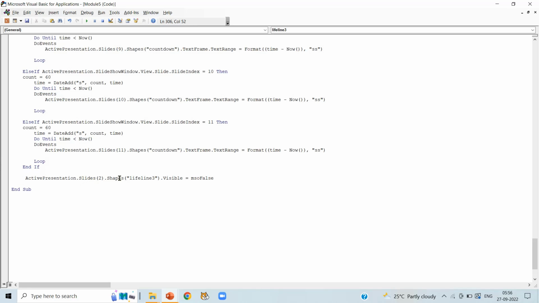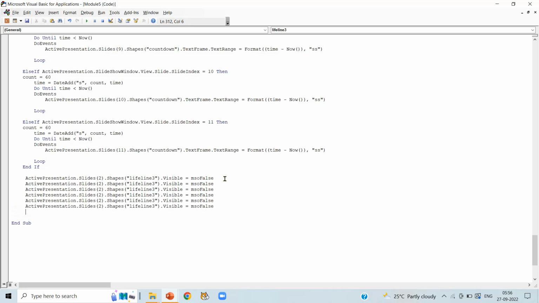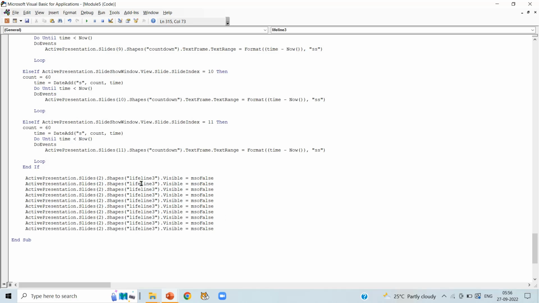Now as we are talking about slide number 2 and lifeline 3, make changes, copy and paste it again and again. It will make our lifeline 3 invisible after using it once, so that we can use a lifeline once in a game, and we will make it invisible after using it once in every slide.